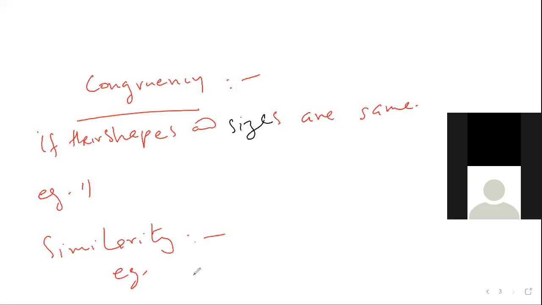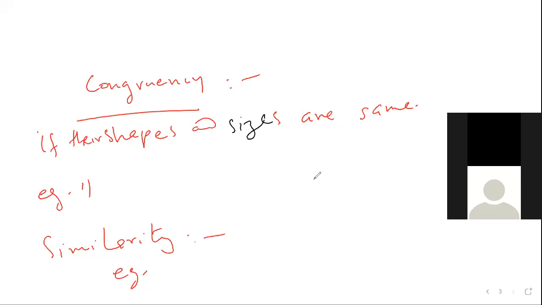Aishwarya, where are you? Two squares of same shape but not same size. Listen. Square shape will be always same. Similarity means shape same.